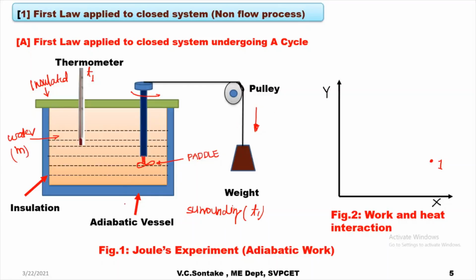And because of the rotation of this paddle wheel, it will do some work on this water. The amount of the work done by this paddle wheel on the water can be determined by the falling of this weight. Let's say the weight is W and it travels the distance D.